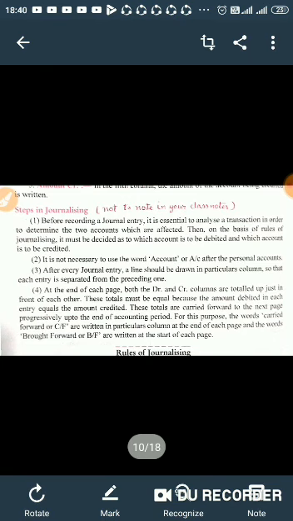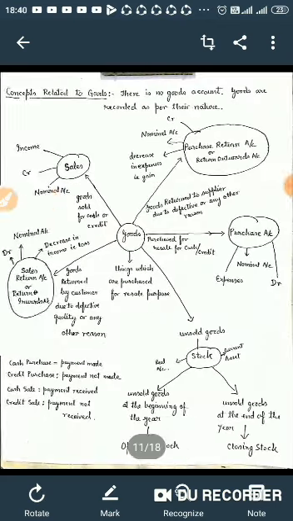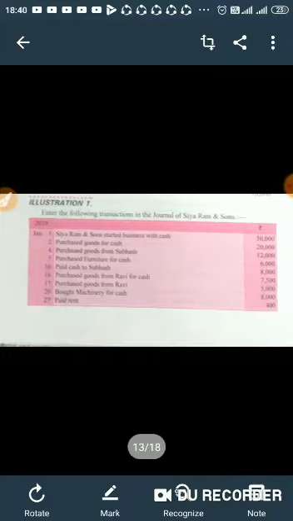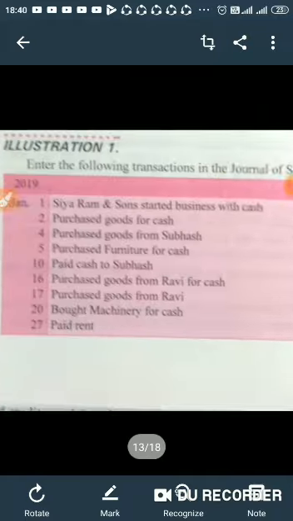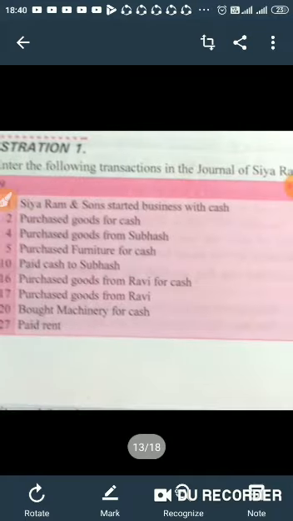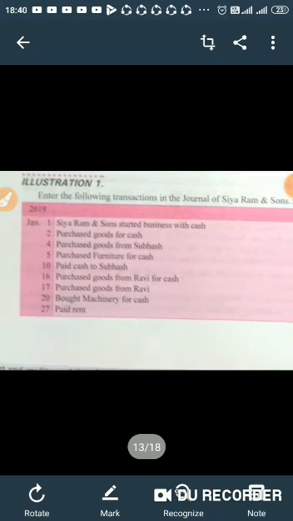Now come to the point. Today's discussion is all about the steps in journalizing. How will you journalize? What are the steps you will take while you journalize? First of all, whenever you see a transaction, I'm giving you an example. Suppose there is a transaction: Siaram and Sons started business with cash. This is a transaction. So whenever you journalize the transaction,